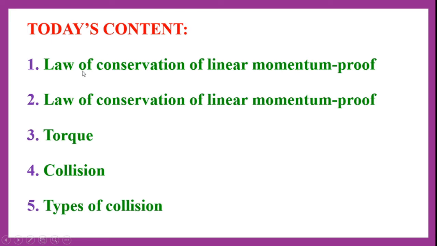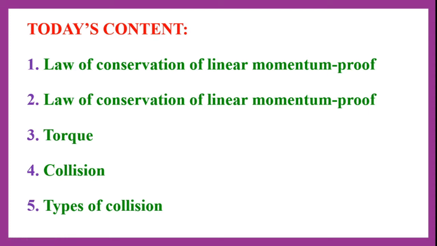In today's content, let us see in detail what is law of conservation of linear momentum and how it can be proved. In the same way, let us see law of conservation of angular momentum and its proof. Third one is what is torque and what is the vector form of torque, in what way torque helps us in day-to-day life.